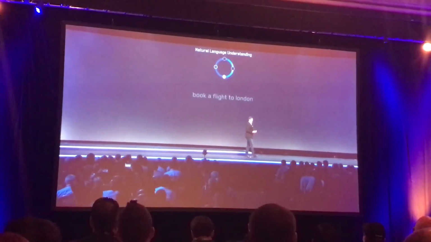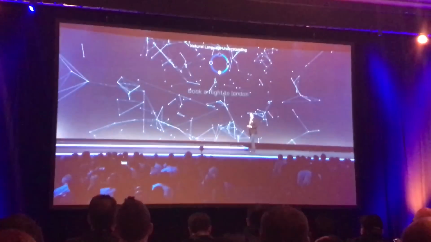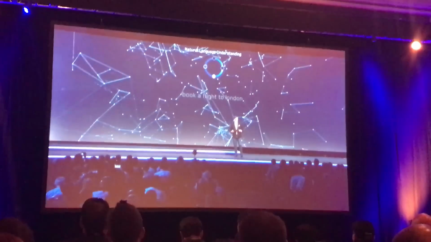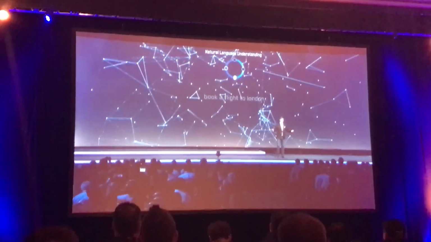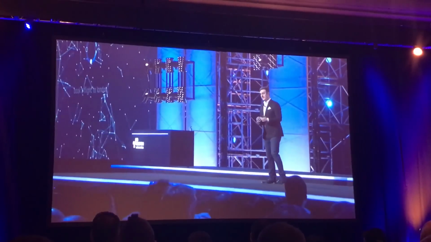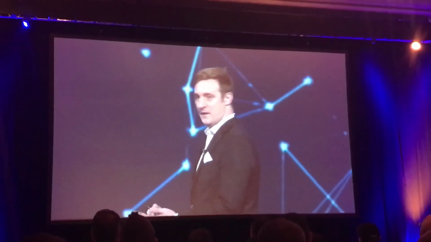The first is we create a custom grammar graph. This allows developers to specify between 5 and 10 sample phrases of the type of questions that they want to be able to answer. And then the service takes those utterances and expands it automatically to over 50 different ways of saying the same thing. That means it's easy for developers to specify all the different ways that a specific question can be asked, and it also improves the quality of the interaction for the end user when they're asking the question.